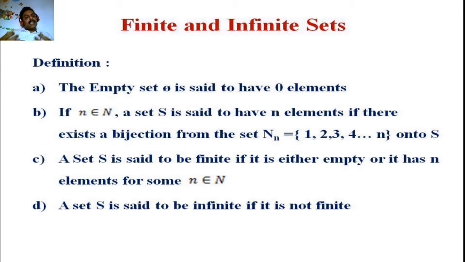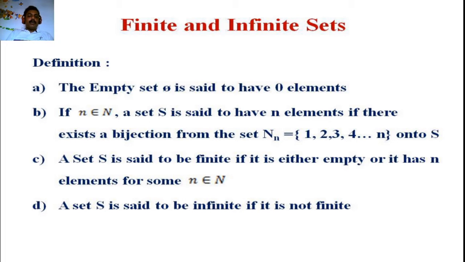Order means we can arrange or list the elements of set S as first element, which is the image of 1; second element, which is the image of 2; the third element, the image of 3; and so on, up to the nth element, which is the image of n. Likewise, if you are able to list the elements of S in accordance with the first n natural numbers, we can say that S has n elements.